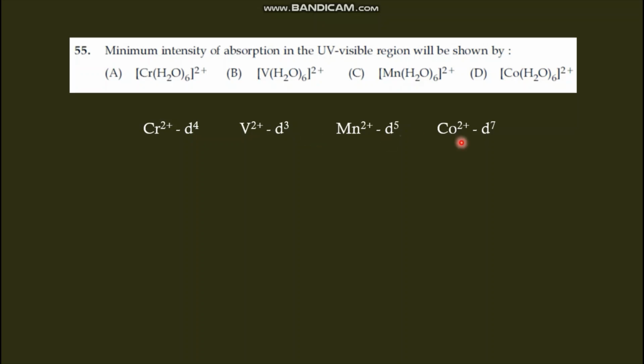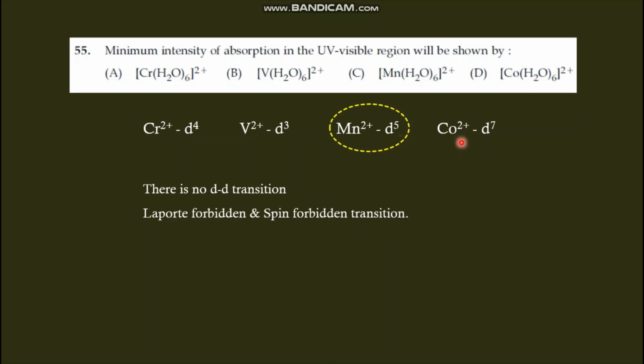It's shown that it's a minimum intensity of absorption. That means there should be a Laporte forbidden, spin forbidden transition. In d5 you know that there is no d-d transition; it's a Laporte forbidden and a spin forbidden transition. So it will give the minimum intensity absorption. So the answer is option C, the manganese [Mn(H2O)6]2+ complex.